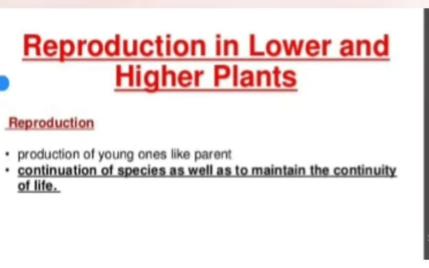The next point is the importance of reproduction. Reproduction maintains the birth rate and death rate of the species. It maintains population balance. It maintains the population ratio of the species. So reproduction is a very important thing, as well as it maintains continuity of life on the biosphere.